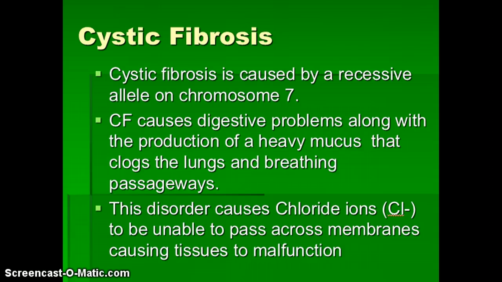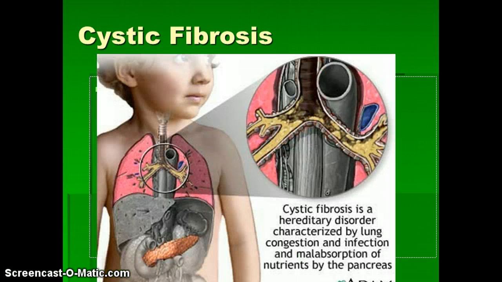Think back to osmosis and diffusion and the amount of materials that need to come in and out of the cell. When you have cystic fibrosis, those chloride ions especially are not able to do that like they should. Here is a closer look at what actually happens. You have a build up of mucus in the air passageways that restricts the body's ability to get the necessary oxygen.